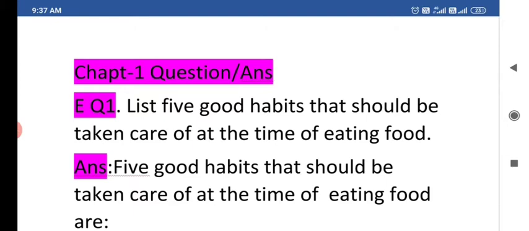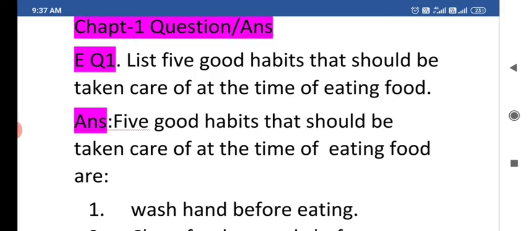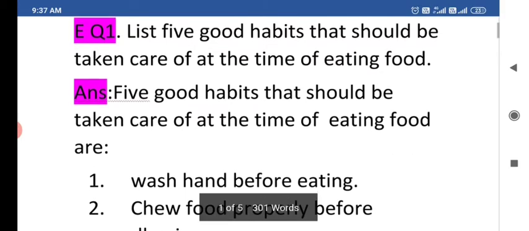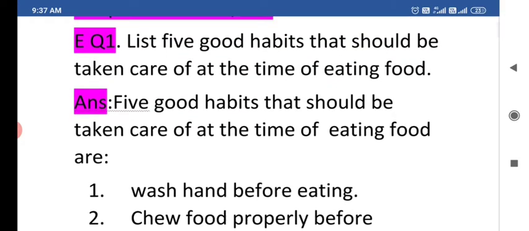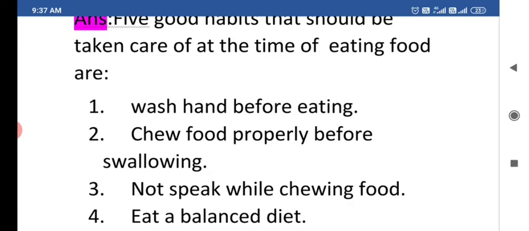Children, we are going to read or revise the question answers of chapter 1. So, the first question is: list 5 good habits that should be taken care of at the time of eating food. The 5 good habits are: wash hands before eating, chew food properly before swallowing.